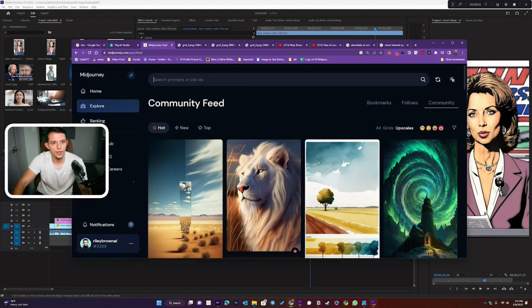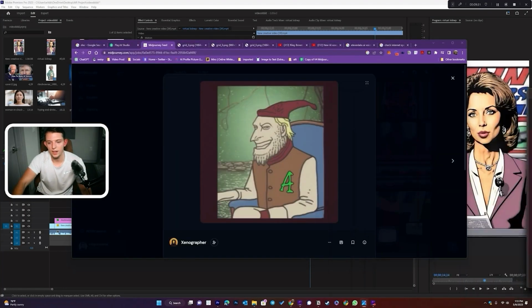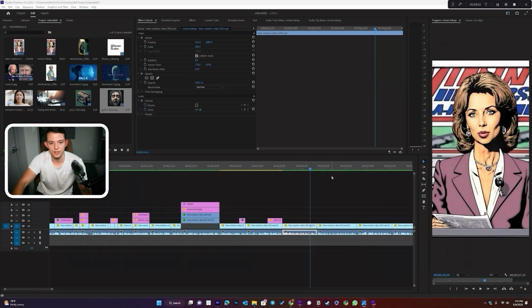So we come to Midjourney Showcase and we can say high-tech. I like this one. I don't know why. It kind of sticks out a little bit. Let's just use it.